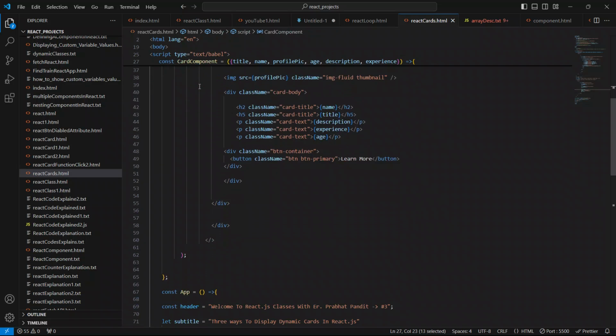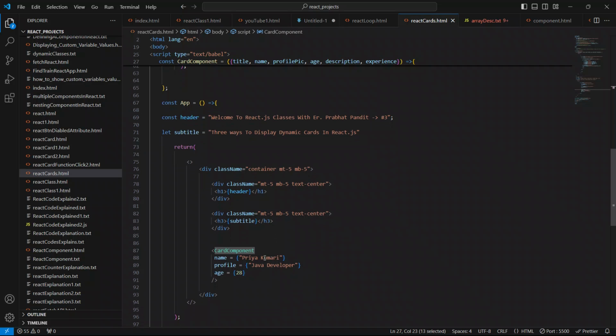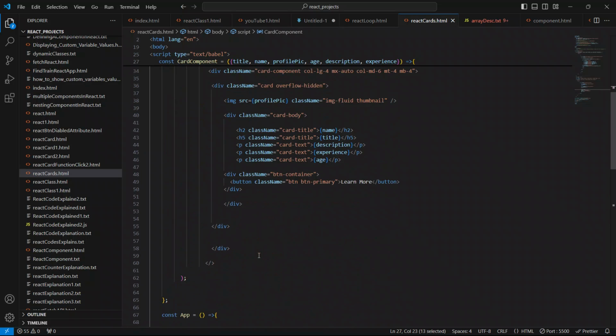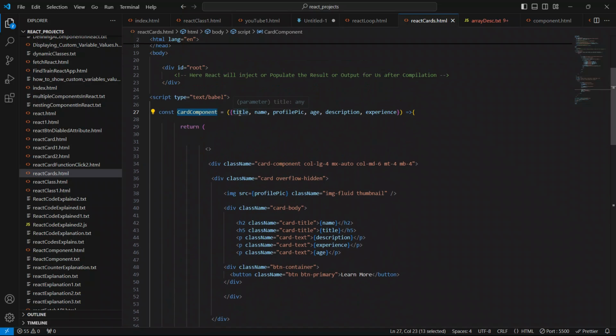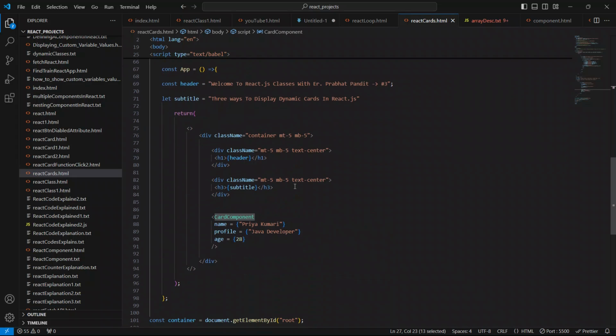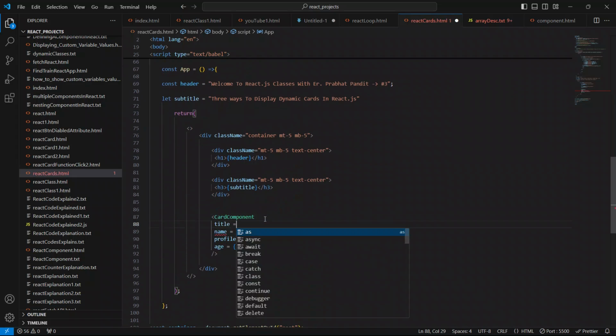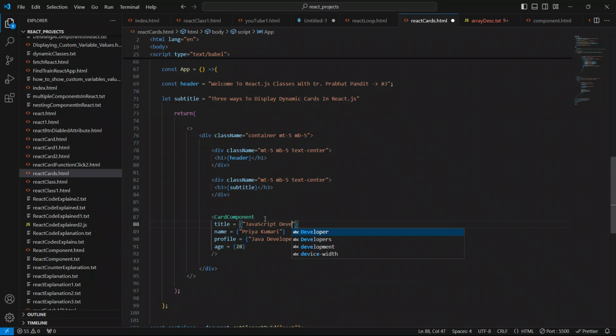So guys, now we have to give the title also. I'll say title equal to, it is a text, so we have to enclose it inside single or double quotes. I'll say JavaScript developer.